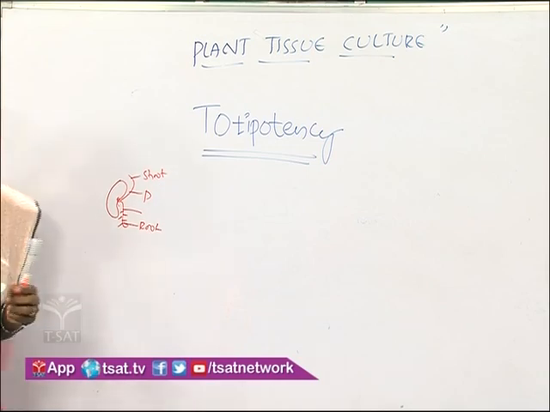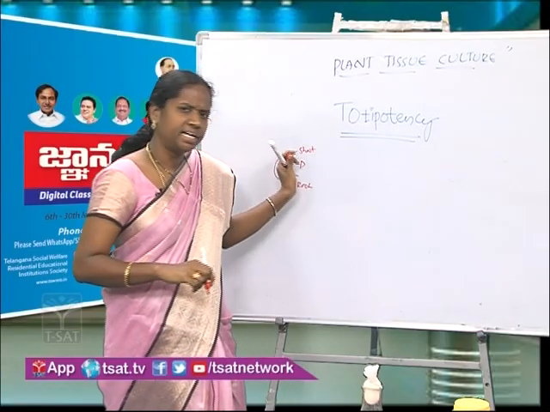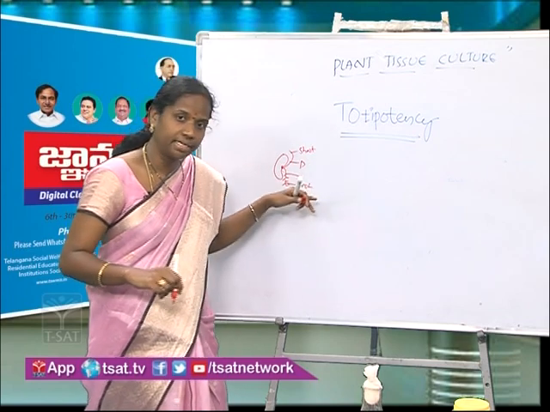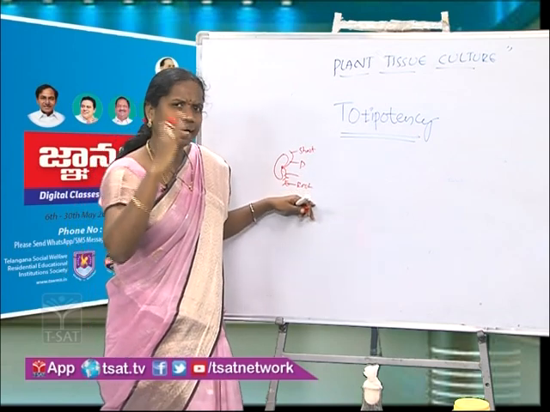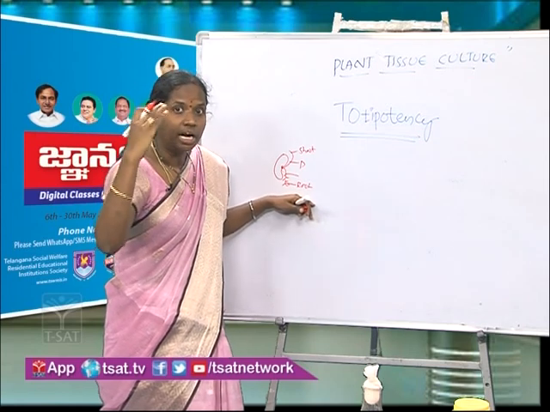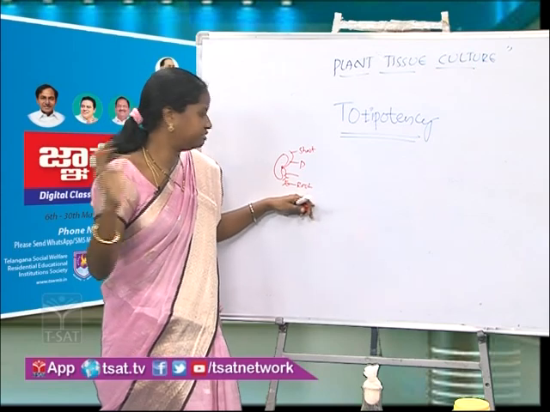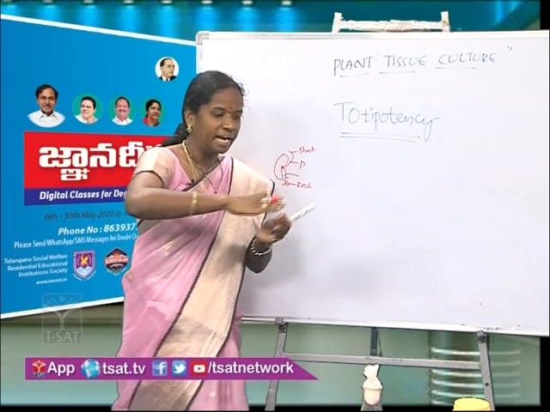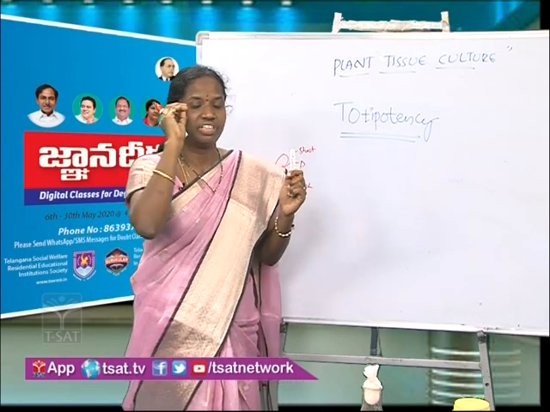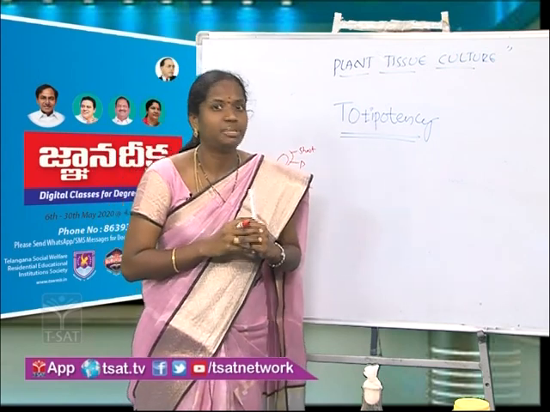At an earlier stage, when this embryo is forming the root and shoot, it is in a highly active stage. What do you mean by that? It is undergoing rapid division. Because of division, a plant increases in height and also in width. Because of this division, we call it meristematic activity.